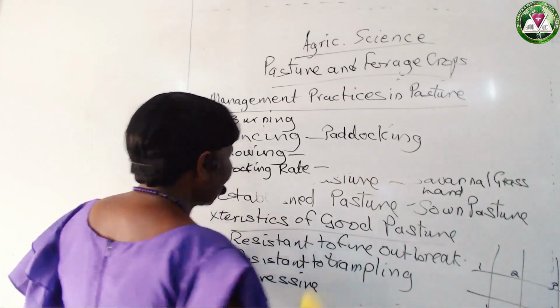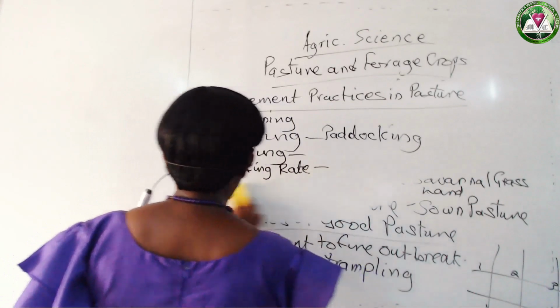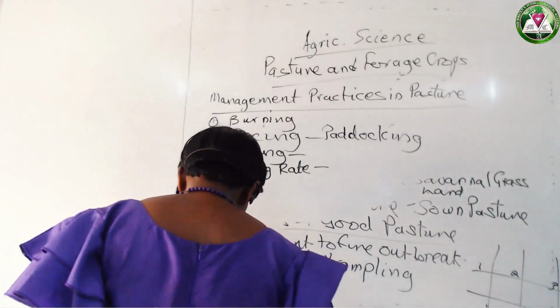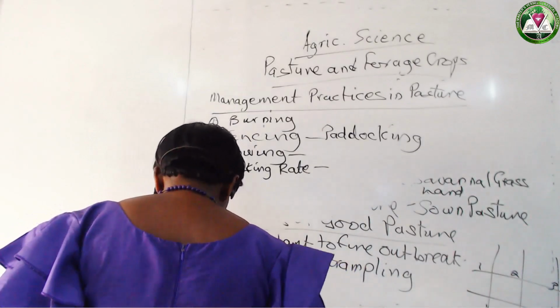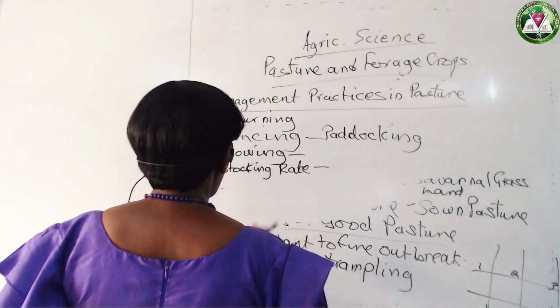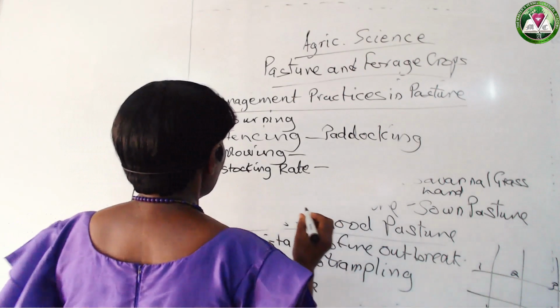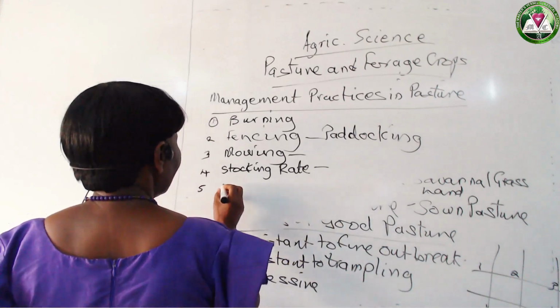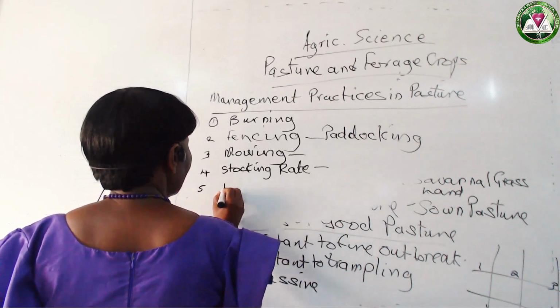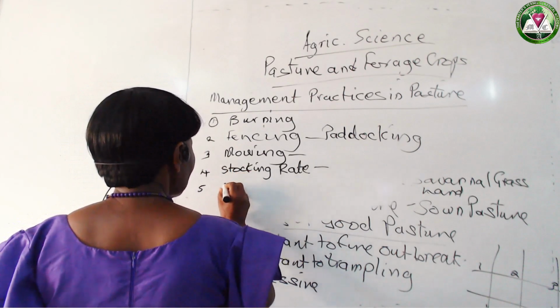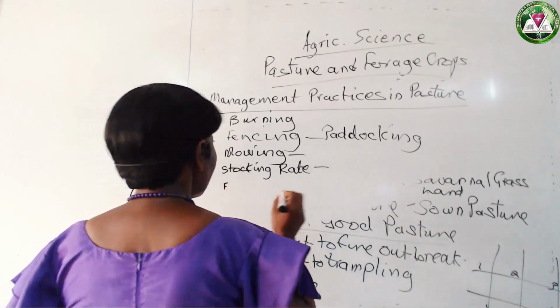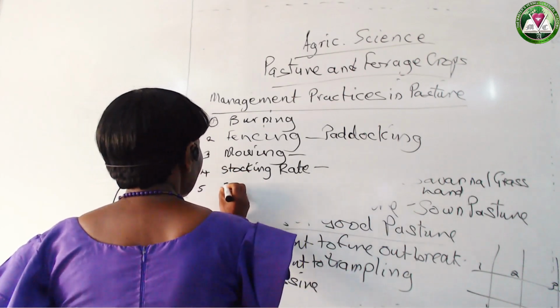Okay. Then another management aspect we will look into is, again, we have talked about stocking rate. Then the next one is, okay, we have mentioned fencing, stocking rate, and then harvesting.